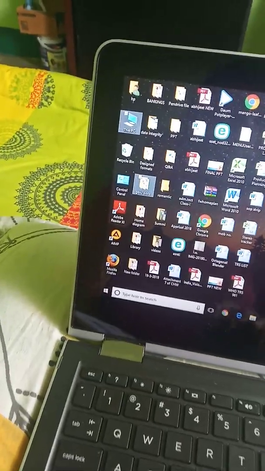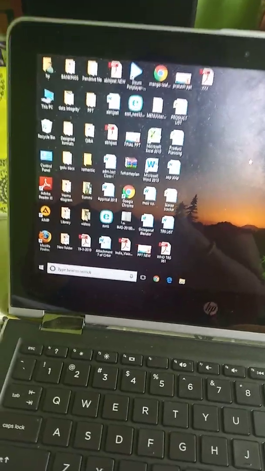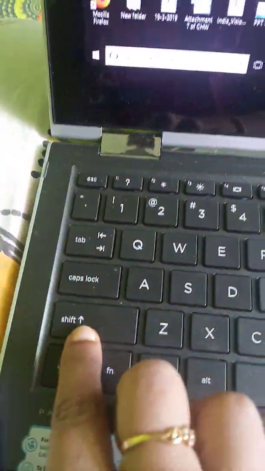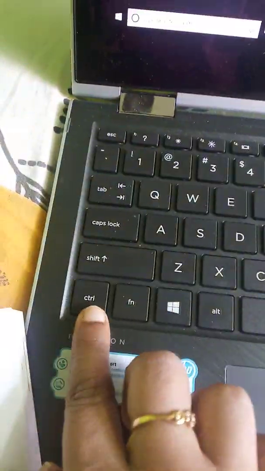Non-adjacent. Adjacent means together. Non-adjacent means some are here, some are there. So when we have to select the adjacent items, we can use shift key. And when we have to select non-adjacent items, we use control key.